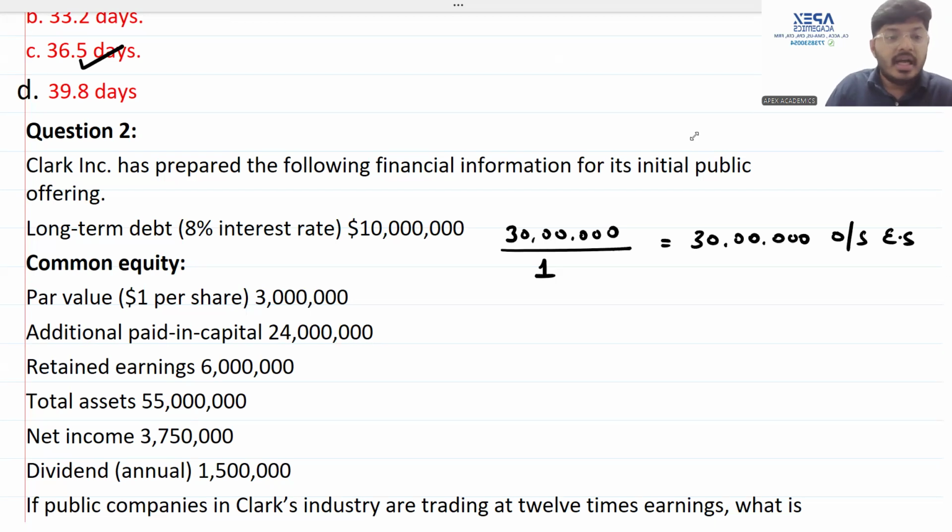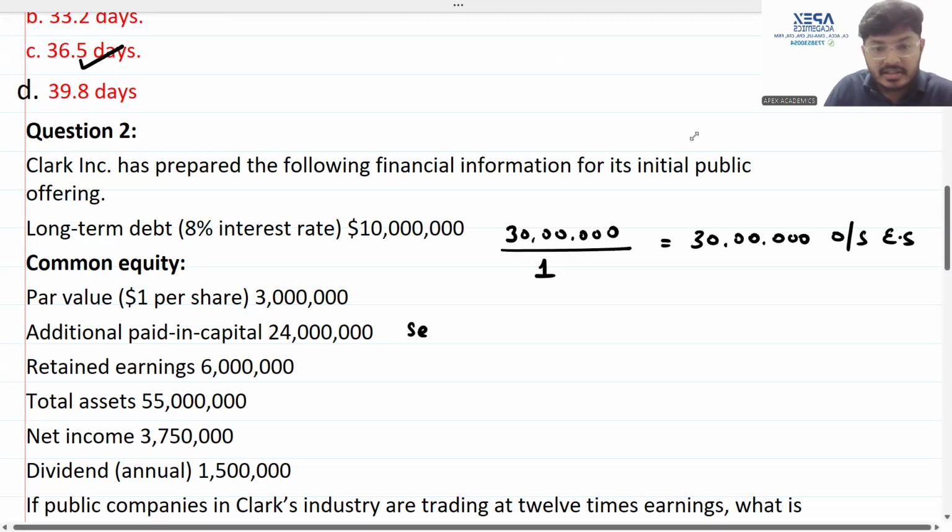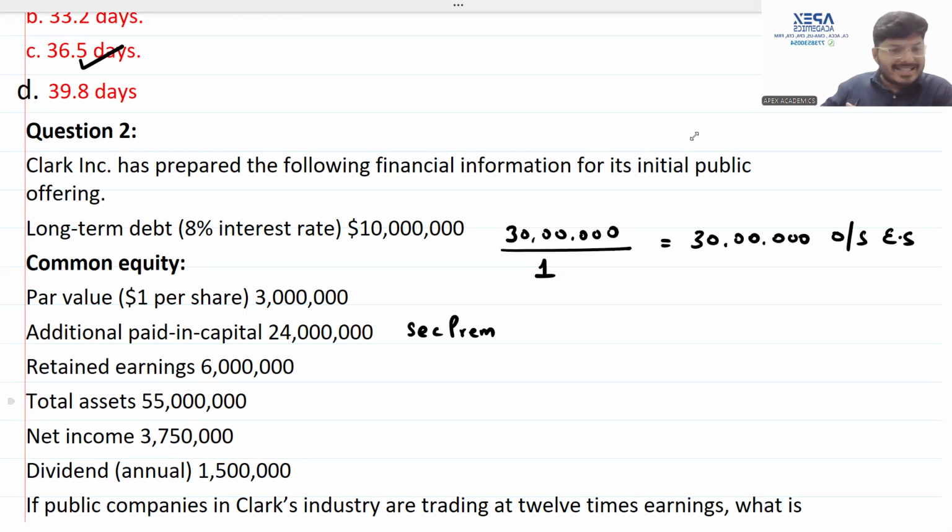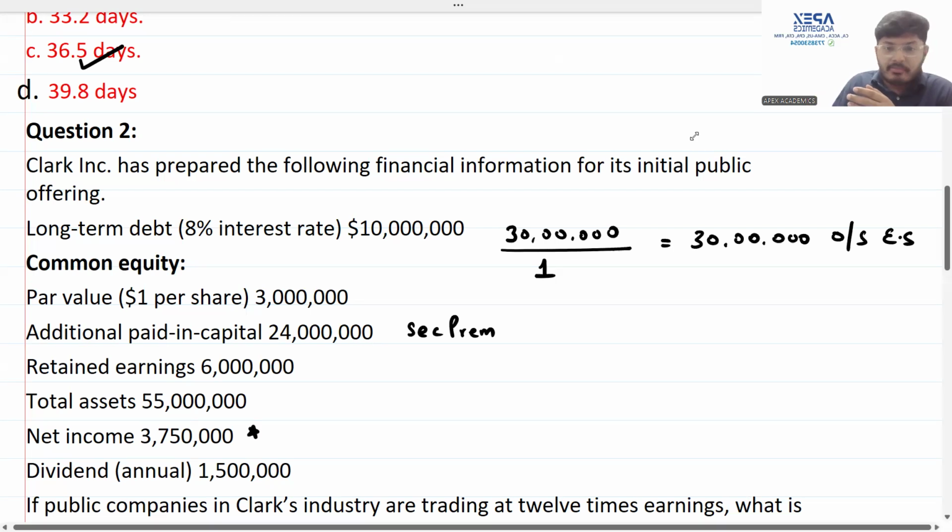Important concept. Additional paid in capital is nothing but securities premium as per Indian terms. Retained earnings are your general reserve, P&L, etc. Total assets are given, net income is given, which is quite important, because my dear friends, net income is nothing but net profit after tax. What is net income?